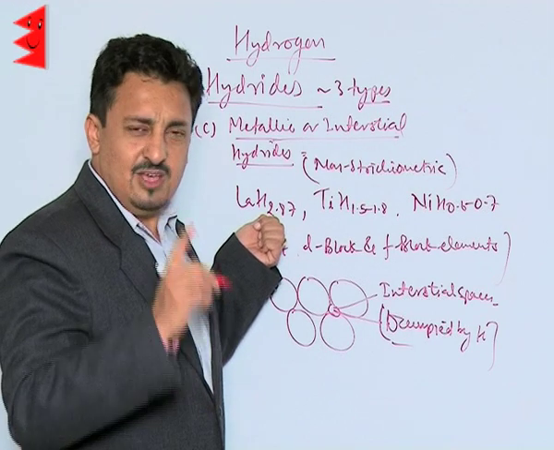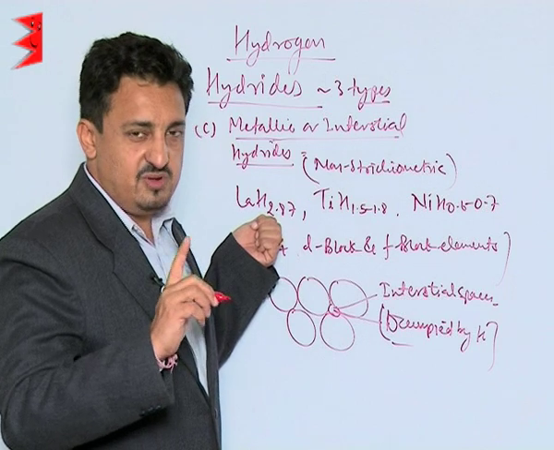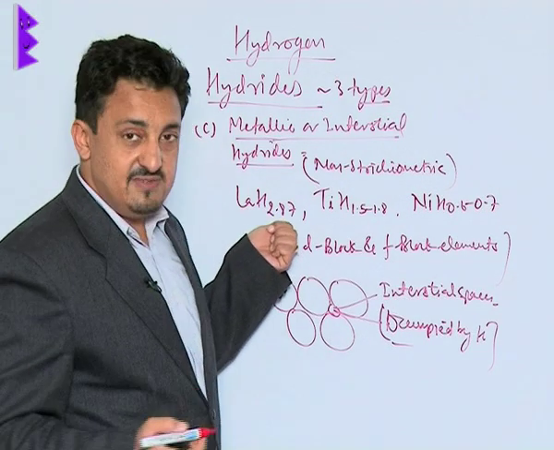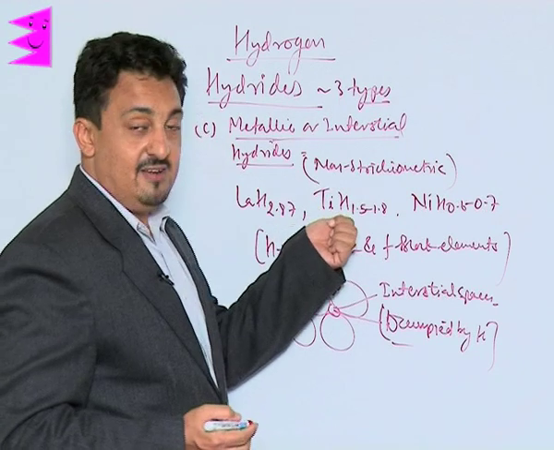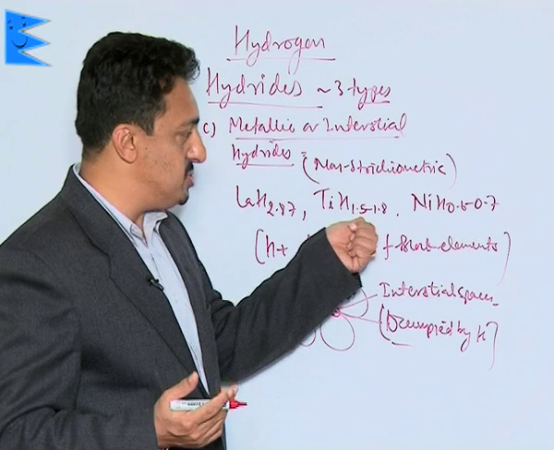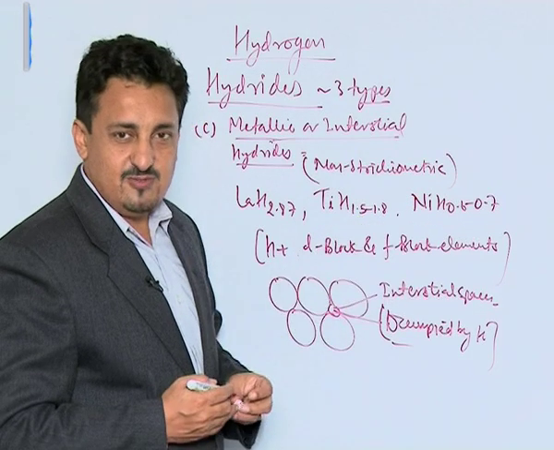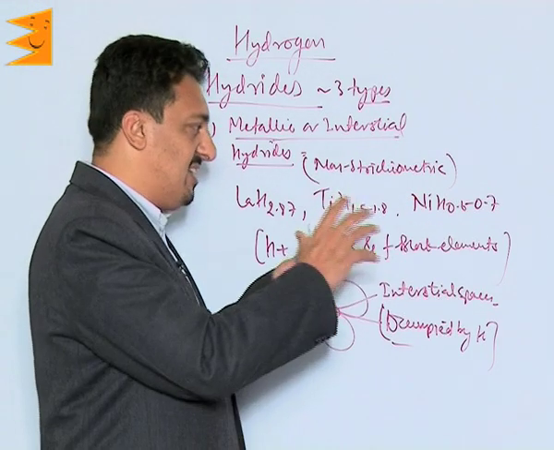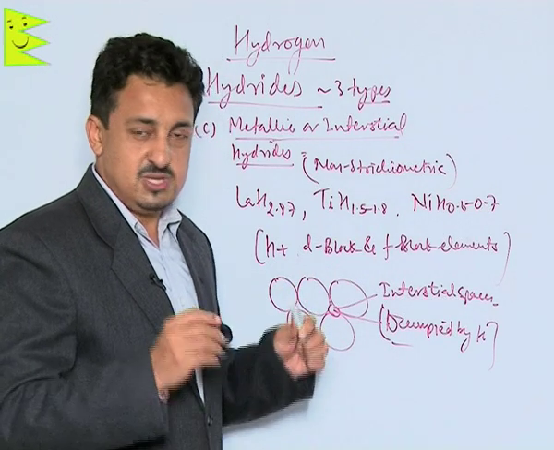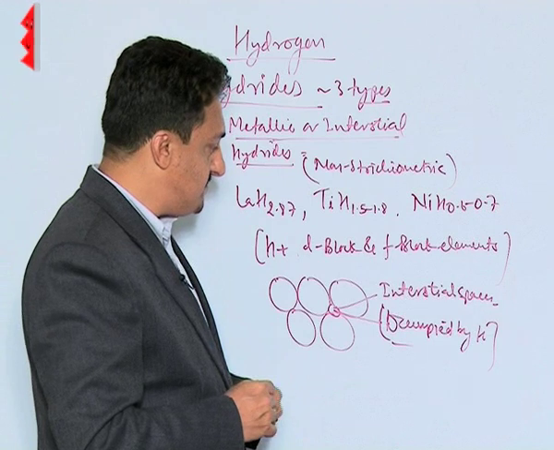Now these compounds are non-stoichiometric, so the ratio is not fixed, like lanthanum hydride 2.87, titanium hydride 1.5 to 1.8, it can vary in any of these ratios. Nickel hydride 0.6 to 0.7, so the ratios are not fixed. So the law of constant composition doesn't hold good for these compounds.